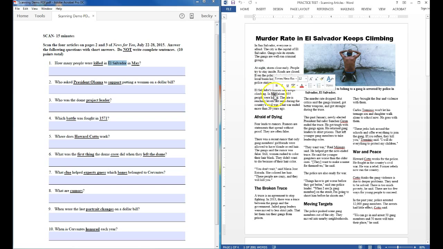Here I see May. If I look at the whole sentence, sure enough, in May alone, 635 people were killed. And yes, we are talking about El Salvador here. So I have my first answer.